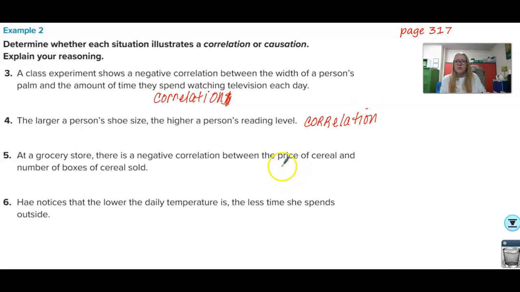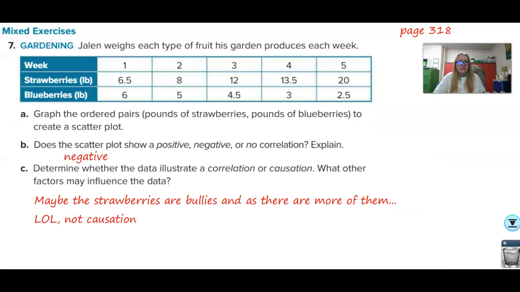That's a correlation. At a grocery store, there is a negative correlation between the price of cereal and the number of boxes of cereal sold. This one is a causation. What's happening is when the price goes up, the number of boxes sold goes down. That's because people can't afford it or don't want to pay that price for that cereal. Okay, that's a causation. Hay notices that the lower the daily temperature is, the less time she spends outside. That's also a causation because as it gets colder, you want to be outside less, right? So the cold temperature causes you to stay in the house. It's a pretty easy section, right?